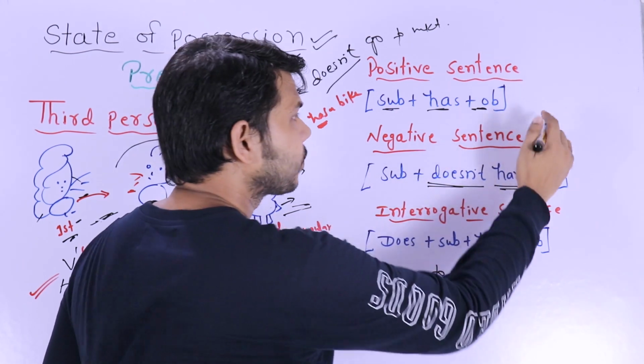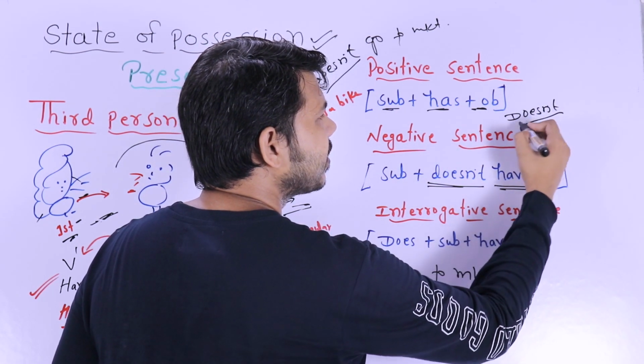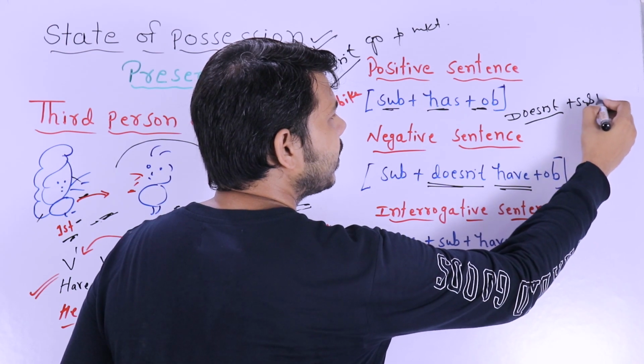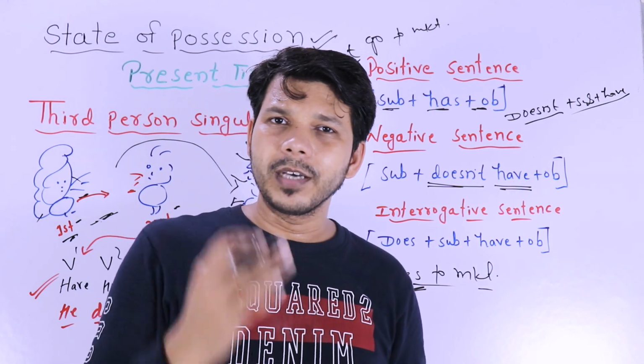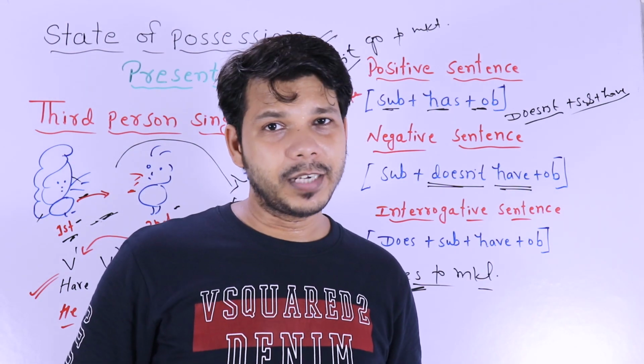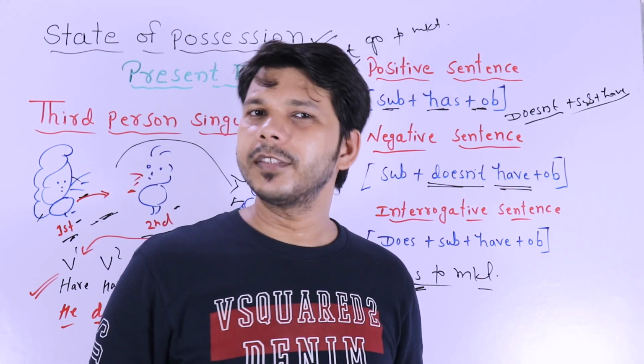If you talk about interrogative plus negative, then you have to put, I'm going to write here. Are you able to see here? First put does and put not here. Say doesn't, and after that the subject, and then have. If you have to say like, hey, doesn't your father have a bike? It is interrogative plus negative.